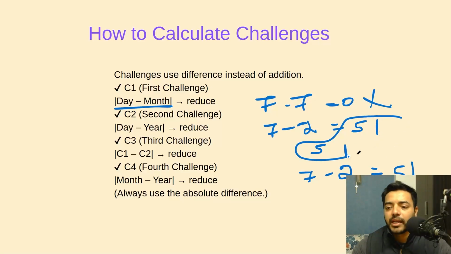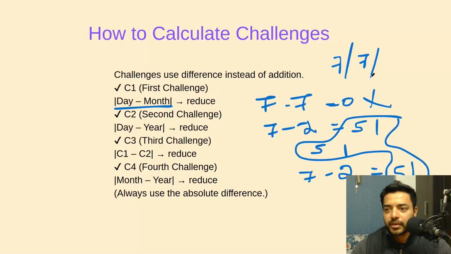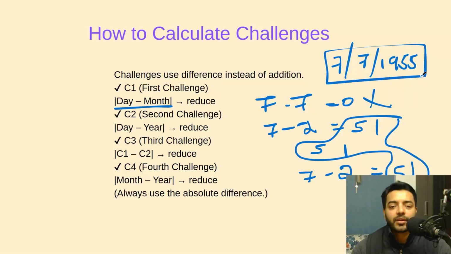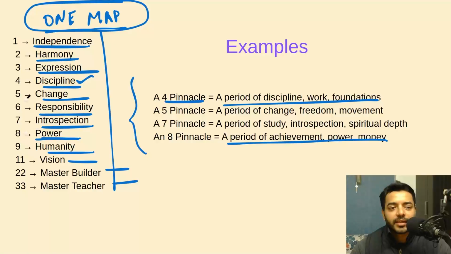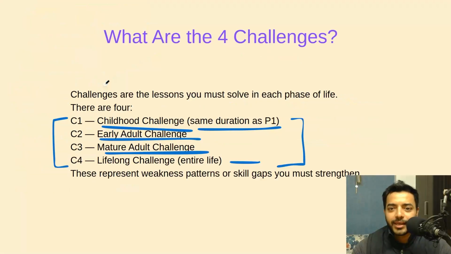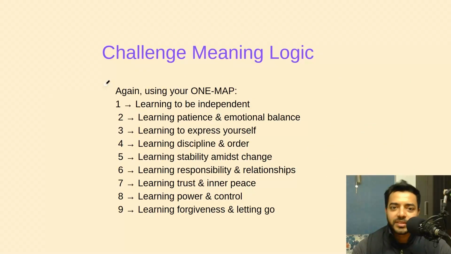The only kind of challenges that this person is going to have who's born on 7th of July, 1955, he's going to have the same sort of challenges which relate to change. He will not like change at all. He's not a person who likes change, but he needs to learn how to live with change, right? So you can take these as an example, use different dates, use the dates of famous people, and then you can try to learn this by yourselves.